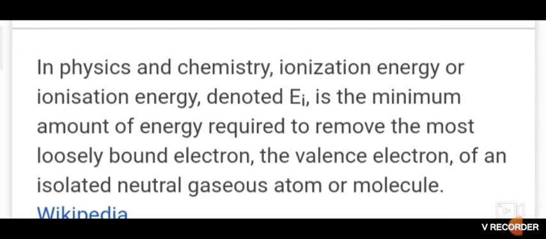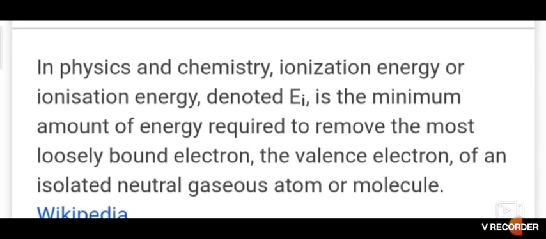Understand what we mean by ionization energy and ionization enthalpy? Hydrogen is in the gaseous state. The hydrogen gas will be converted into hydrogen ion by removing the electron. During that time, for delta H, how much energy is required? 1312 kilojoule of energy is required.